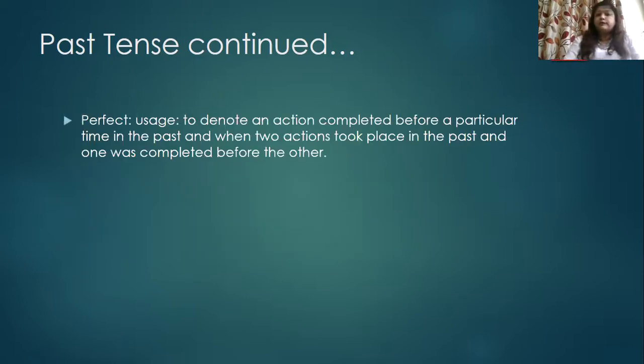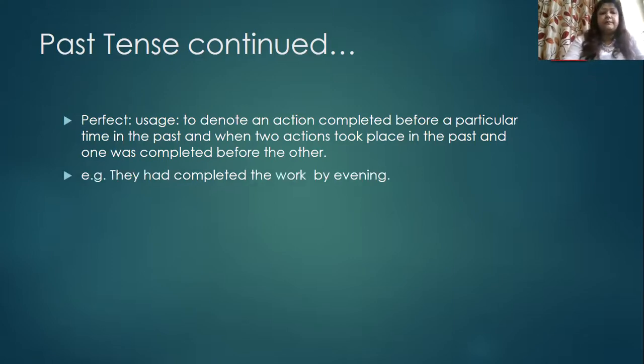We now move over to past perfect. Let's see how it is used. To denote an action completed before a particular time in the past, and when two actions took place in the past and one was completed before the other. So again, this is used in two ways. Let us consider the first way: to denote an action completed before a particular time in the past.